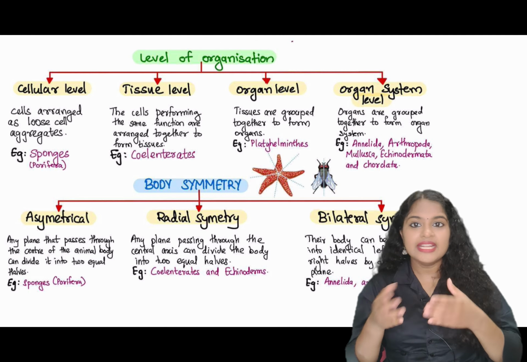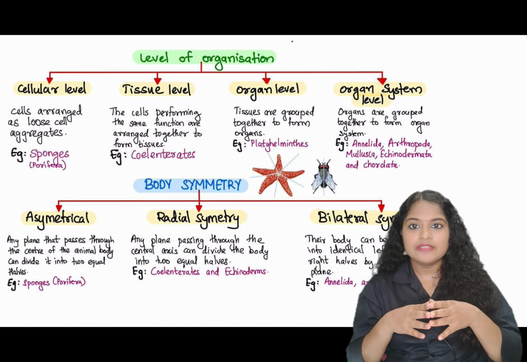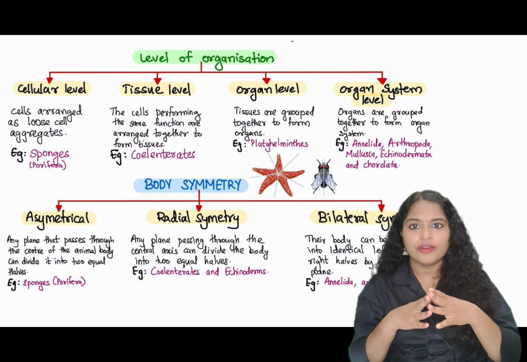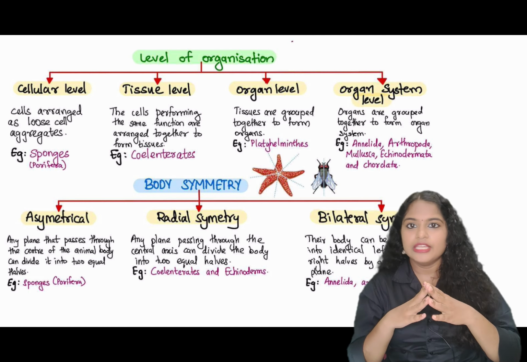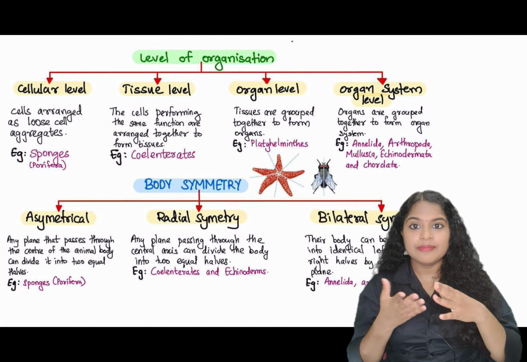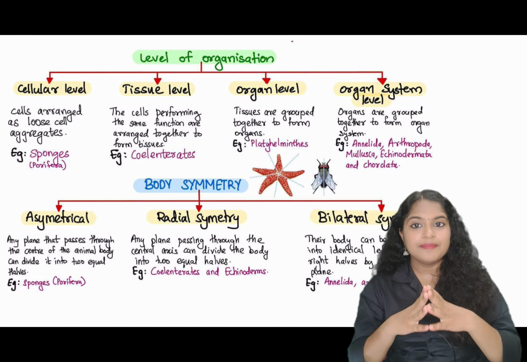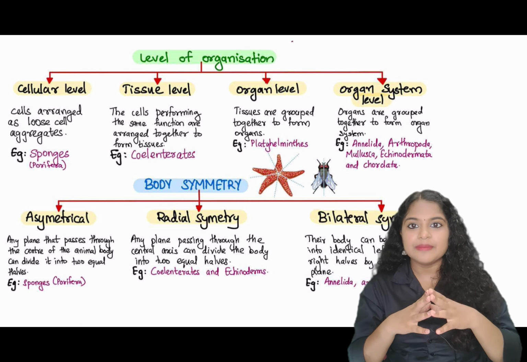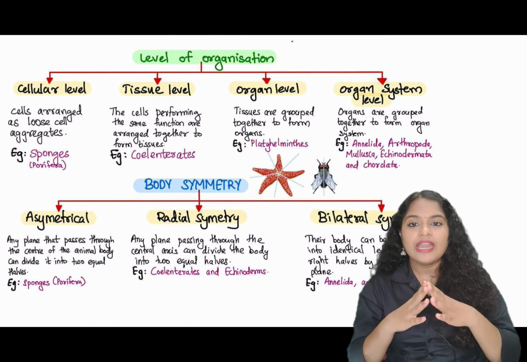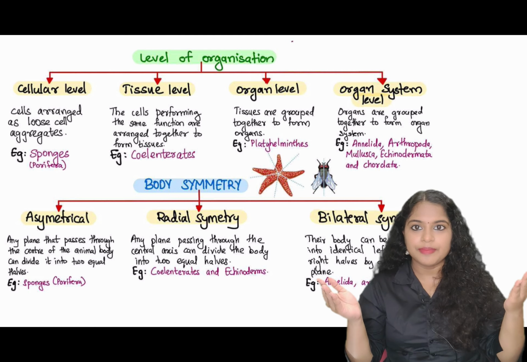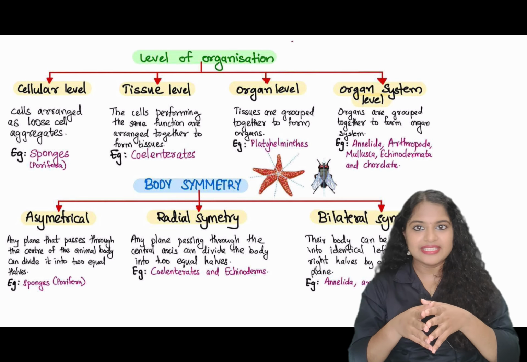Now coming to radial symmetry. Radial symmetry is when a plane passing through the central portion of the body of an organism can divide it into equal halves. This is called radial symmetry, and any plane passing through their body can divide it into equal parts. Coming to bilateral symmetry. Bilateral symmetry, that is bi. What is bi? It is 2. So an organism's body which can be divided into 2 identical parts, one left part and one right part, is called bilateral symmetry.